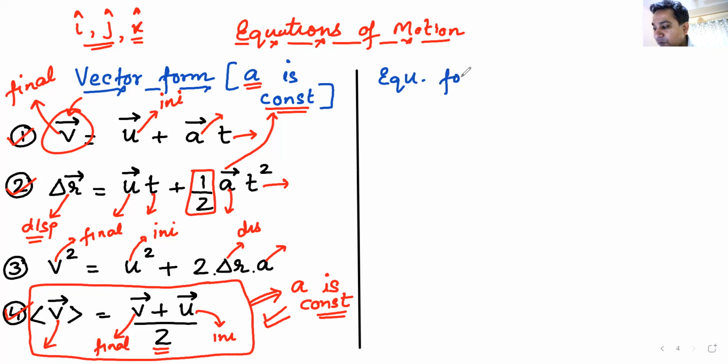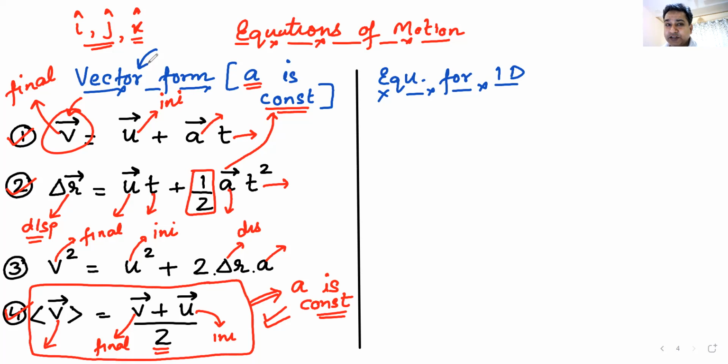Equations for 1D, when the body is moving only in one dimension, straight line motion. But since they are vectors, and the vectors can be moving along positive x or negative x, we have to use sign conventions so that we can call one positive and the other negative.